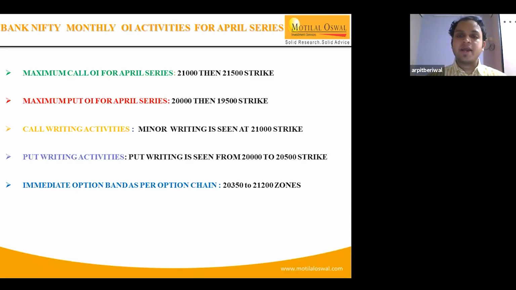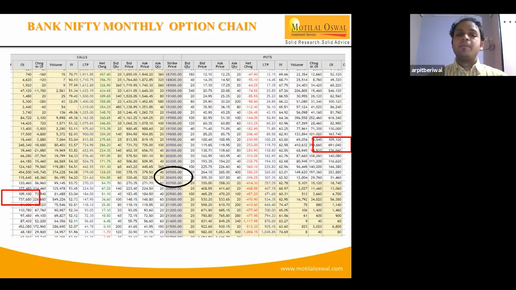The maximum put OI is at 20,000, then 19,500 strike. As we already discussed, the maximum call OI is at 21,000, while maximum put OI is at 20,000. So this is likely to act as a major support and resistance zone till the April expiry. Now talking about the call writing activities, we have seen minor call writing at 21,000 because the overall trend is positive. Buying is witnessed at lower levels and slowly supports are shifting higher. Resistance is intact at higher zones, but gradually supports are shifting higher.